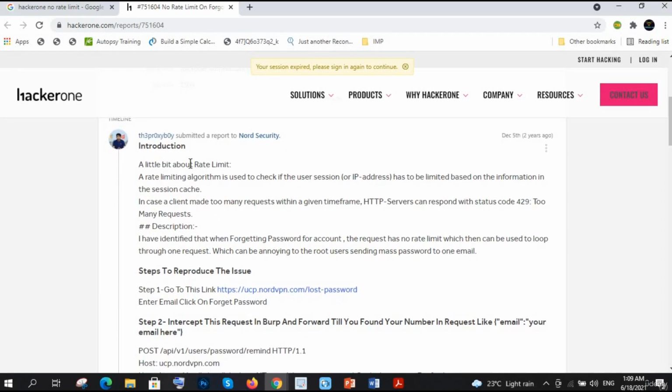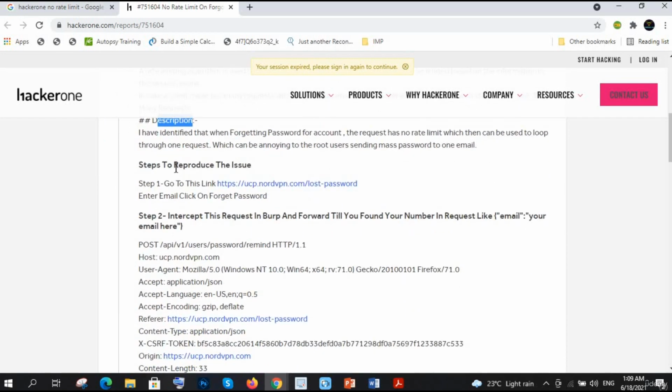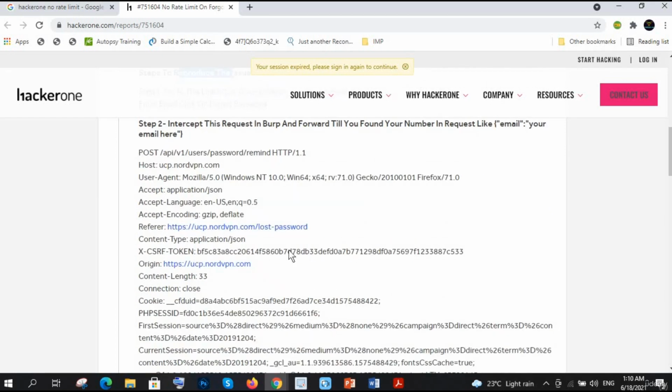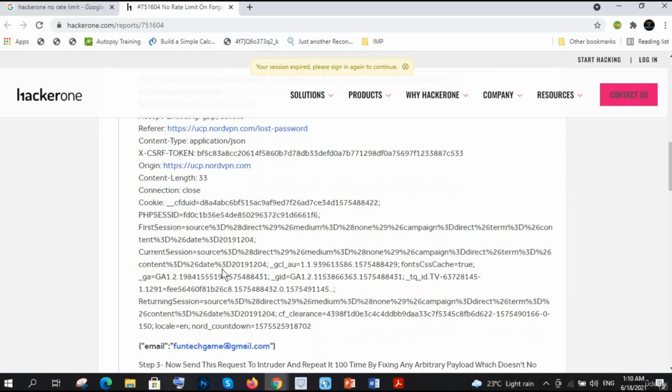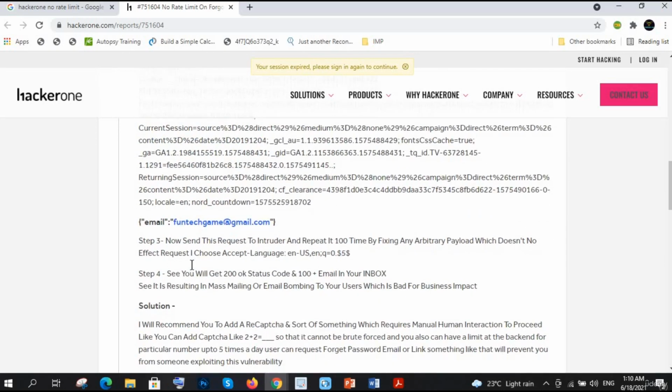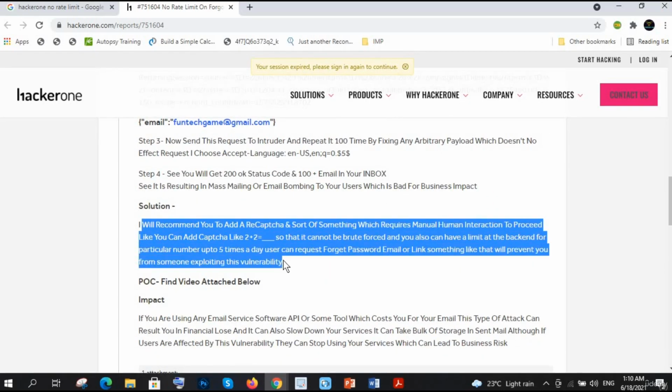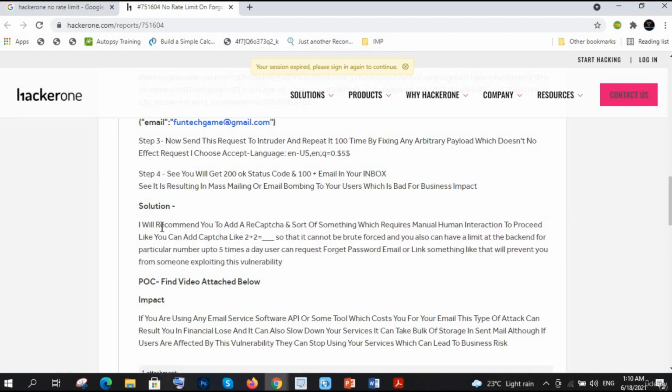Introduction part. Okay, right? In which he mentioned the rate limit, he mentioned some description, and the very important part is the steps to reproduce the issue. So he mentioned all the things on how the organization, or anyone else, can reproduce that vulnerability. And he provided a solution, that is the impact, or solution meaning mitigation, you can say, right?